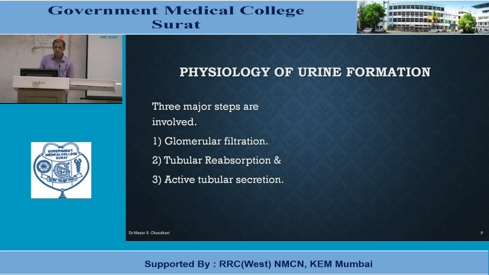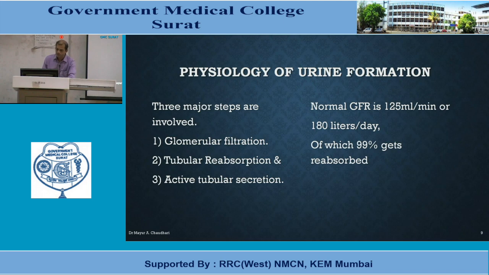And third one is active tubular secretion. In active tubular secretion, some portion of these reabsorbed minerals and ions are again secreted into the tubules, and ultimately it is excreted out via urine. Normal GFR is around 125 ml per minute or 180 liters per day, of which 99% gets reabsorbed and only 1.5 liters of urine is excreted daily.